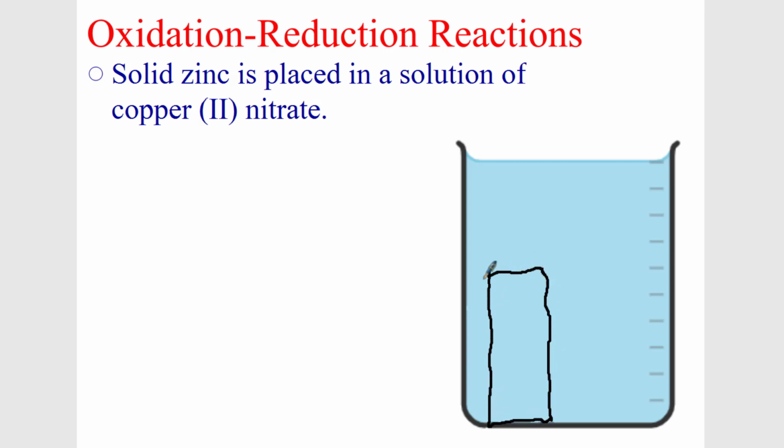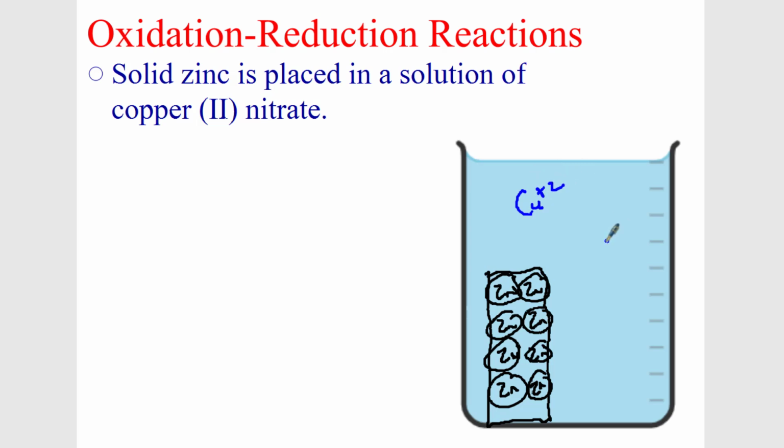So here's a piece of solid zinc. And remember, zinc's a metal, which means it's going to have metallic intermolecular forces. And you can see a bunch of zinc atoms here, zinc atoms, zinc atoms, zinc atoms. This zinc has all its electrons. And here we have copper 2 nitrate. Copper is positive 2 and nitrate is minus 1. So I need 2 of those nitrates. These are in a solution, so they're aqueous, they're broken up. So what's going to happen here is this. Remember, the nitrate is a spectator ion. The nitrate's not going to do anything.